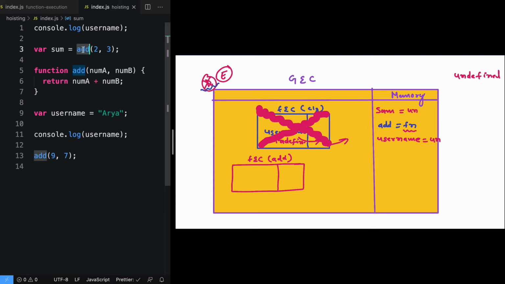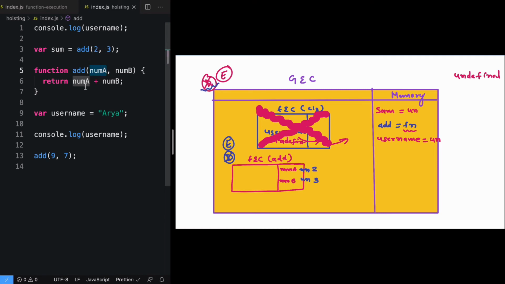Because if a value is not a function, you cannot call it. So it already knows that this value of add is a function. So it will be called, and here we can see in declaration mode, we have two variables, num_a and num_b. Both will be initialized with undefined in the declaration phase. As soon as the declaration phase is over, we'll move on to the execution phase, and we can see the value of num_a will become 2 and the value of num_b will become 3.